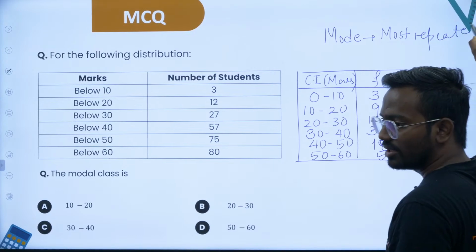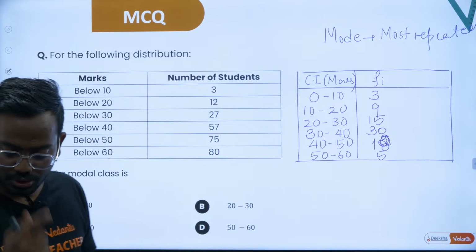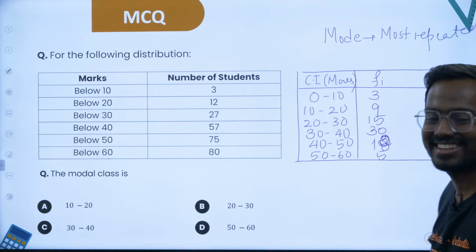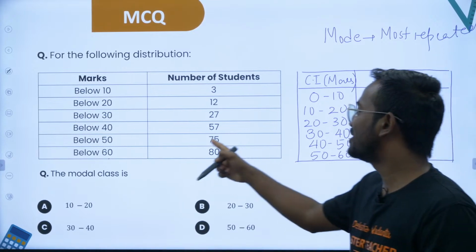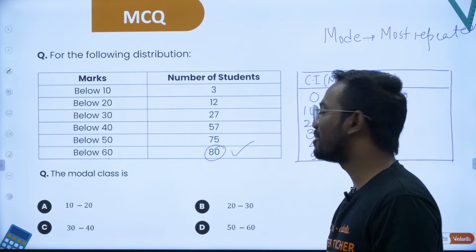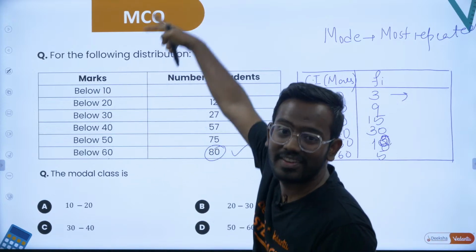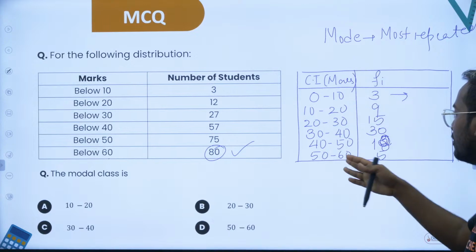Yes, I've got an answer from Dhanush. Dhanush, now after seeing this, tell what is the answer. You saw the most repeated to be 80 and directly said option D. It is not right, because the number of students below 60 includes everything. So I want them separate, from 0 to 10, 10 to 20, 20 to 30 and all the way to 50 to 60.